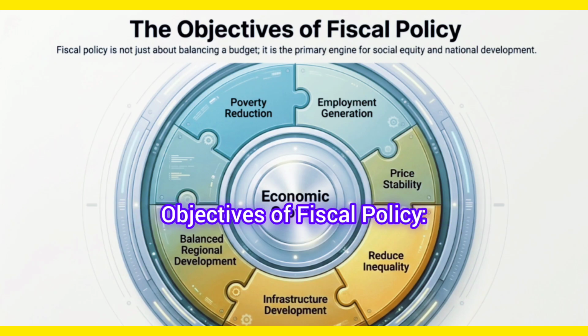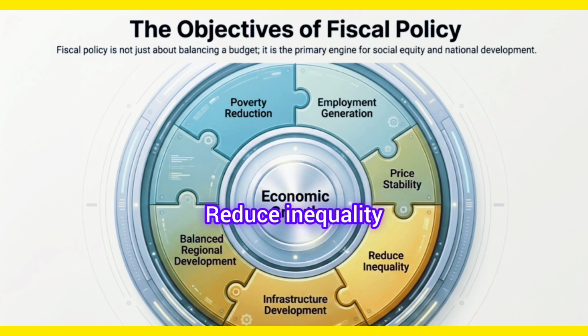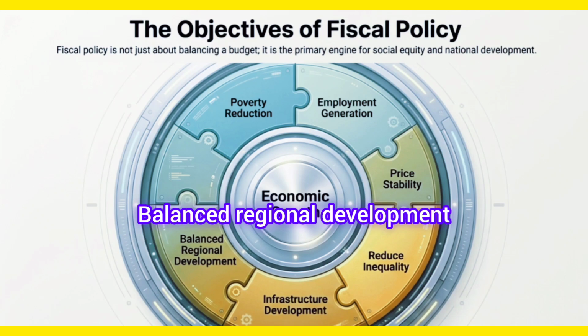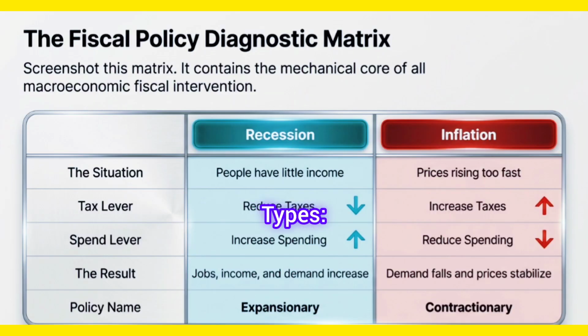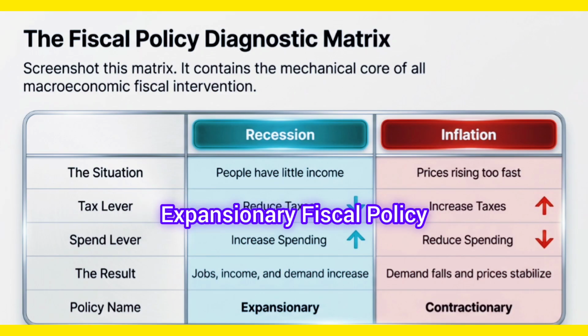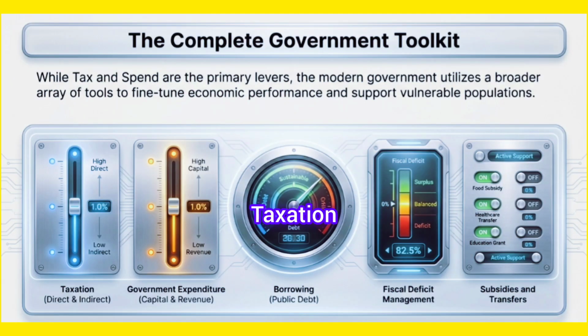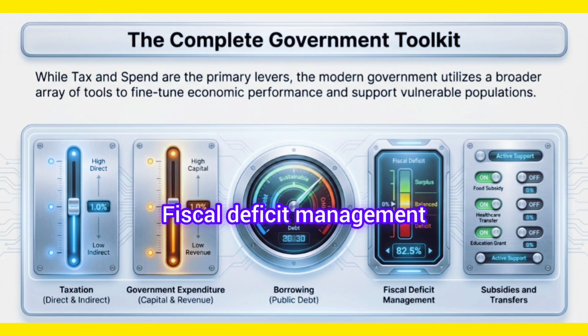Objectives of fiscal policy: economic growth, employment generation, price stability, reduce inequality, infrastructure development, balanced regional development, poverty reduction. Types: expansionary fiscal policy, contractionary fiscal policy. Tools: taxation, government expenditure, borrowing, fiscal deficit management, subsidies and transfers.